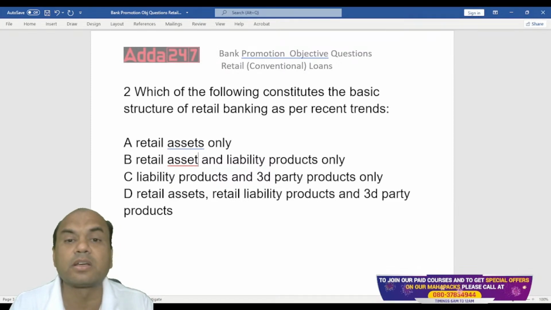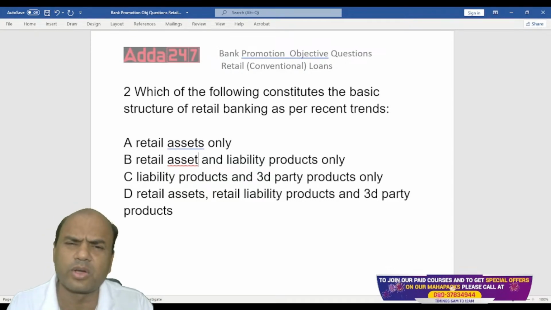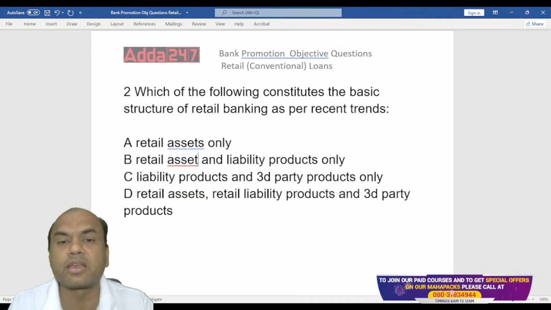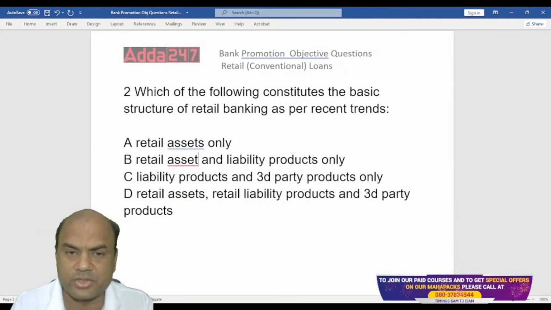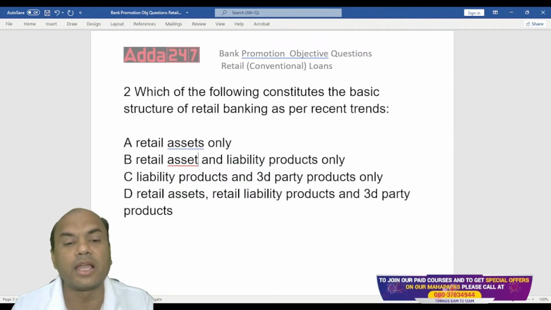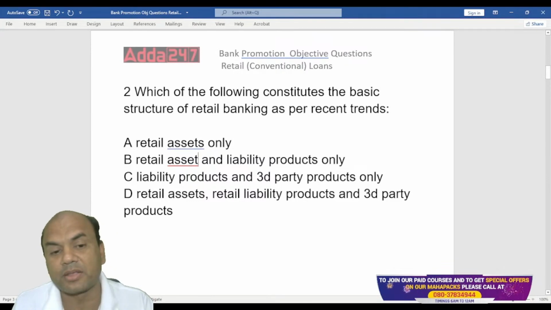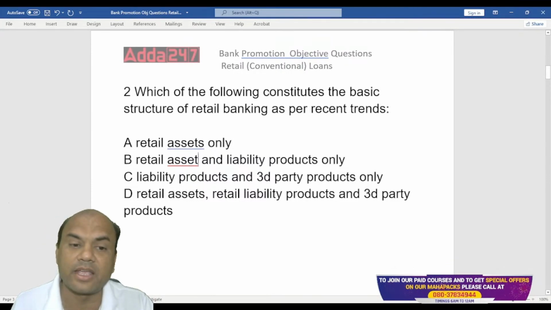Okay. So these are all third party products. There are others as well. There is a factoring product also, but don't go into that. For here you have to understand this concept. So it is retail, this insurance as well as this mutual fund. Keep it simple. And last one is what? Retail assets, retail liability products, and third party. So what will be the answer? A, only assets, only liability, asset and liability, only liability and third party, or all of them?